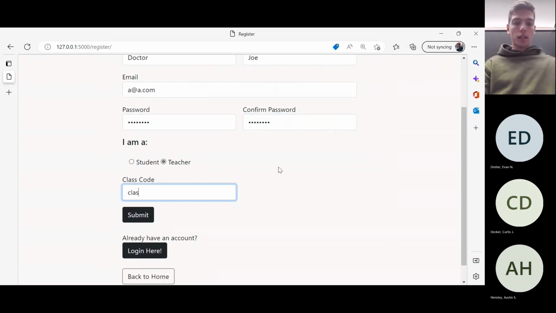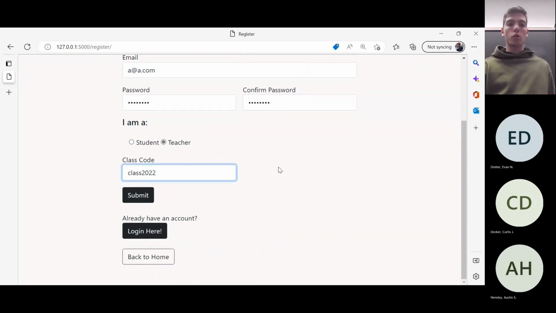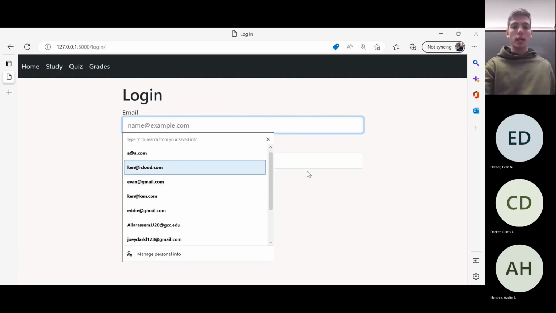What the class code does is it enables them to have students register with that same class code, and the professor will be able to see the scores of their students. So it allows the professors to have better control and visibility of how their students are doing and how they're learning materials, to help them with teaching. Let's submit that. Now I can log in, but I'm not going to do that yet.